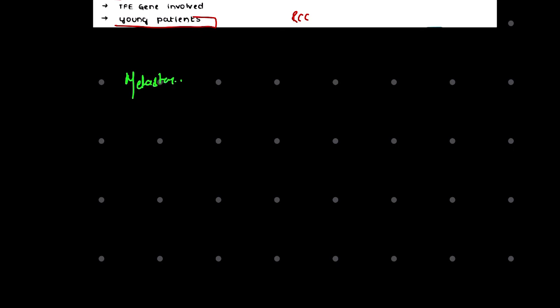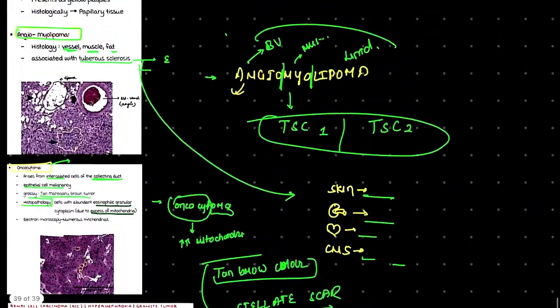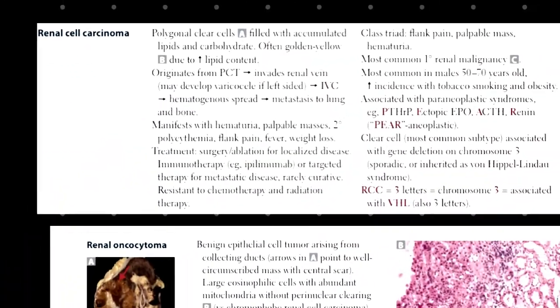Now the most important thing that we need to talk about is metastasis. Talking about metastasis in this carcinoma, it is important to mention that there is no lymphatic involvement. It is only angio-invasive. Another example of angio-invasive cancer is hepatocellular carcinoma also. So here, talking about metastasis, we have lungs first, then bones, liver, and adrenal gland. So this was about our metastasis.